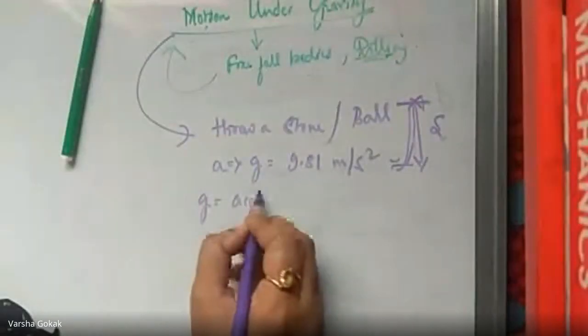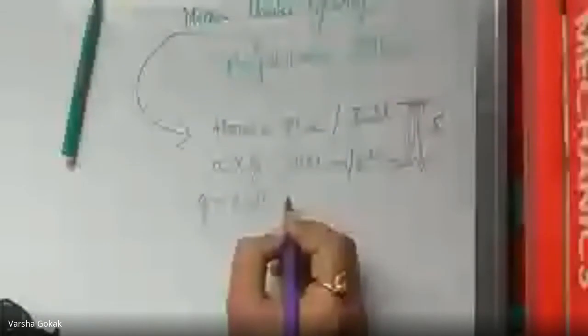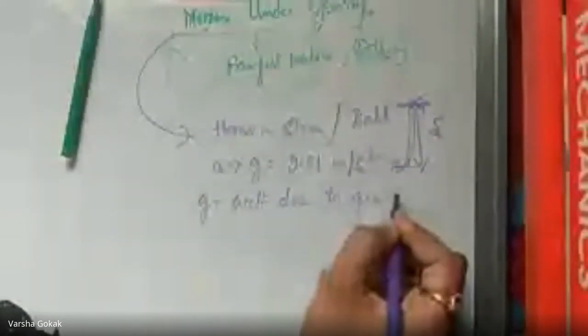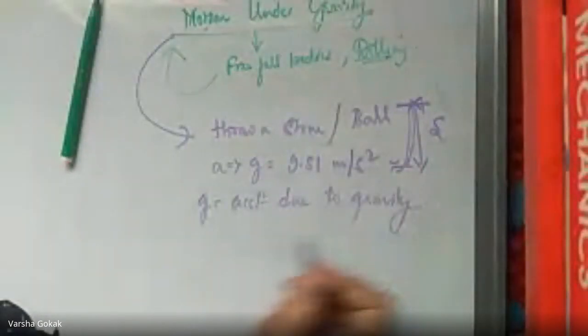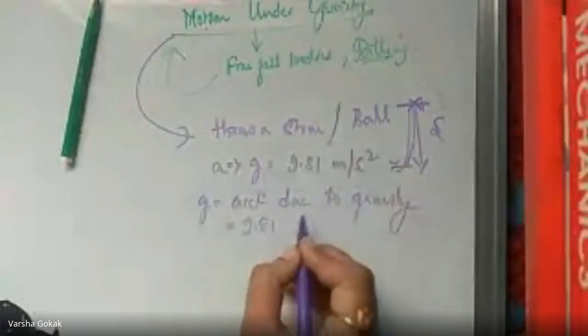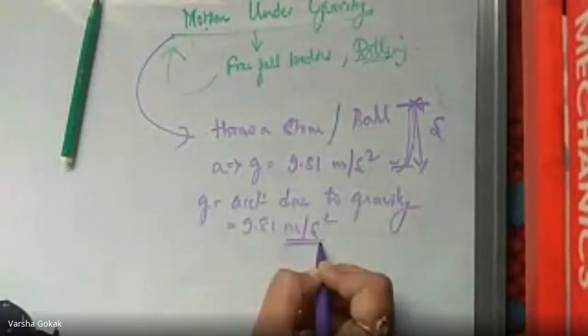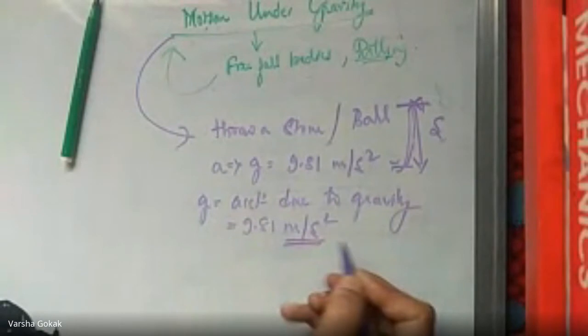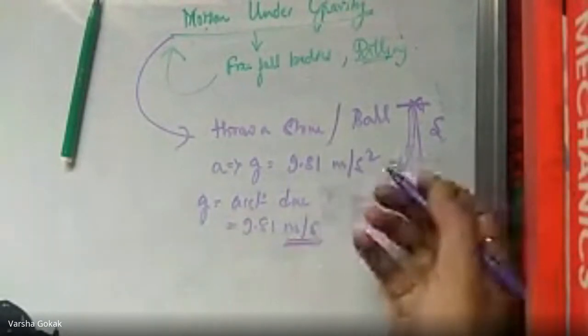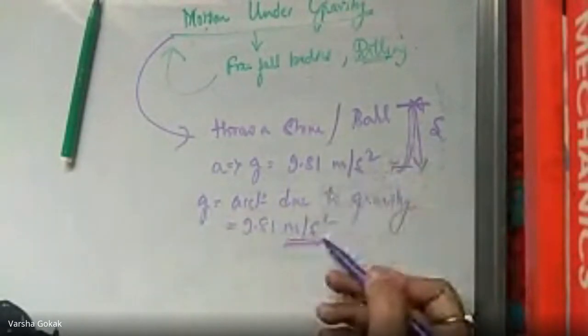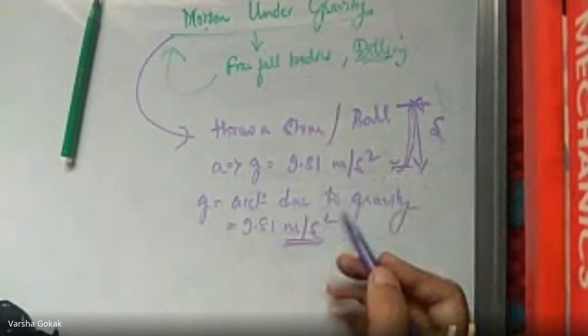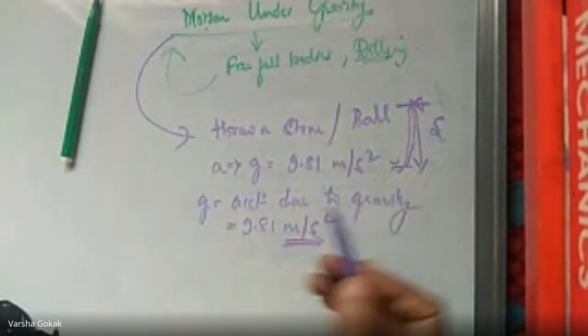Acceleration due to gravity. Yes, absolutely right. It is acceleration due to gravity, which is 9.81 meter per second square. Its unit tells you it is acceleration. We studied the acceleration unit prior: meter per second square. So 9.81 meter per second square means it is acceleration. Acceleration due to what? Due to gravity.